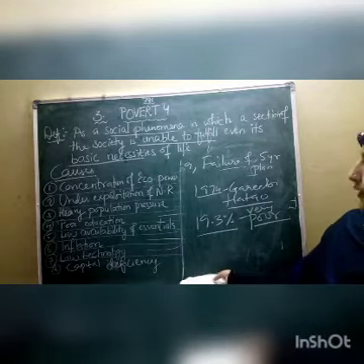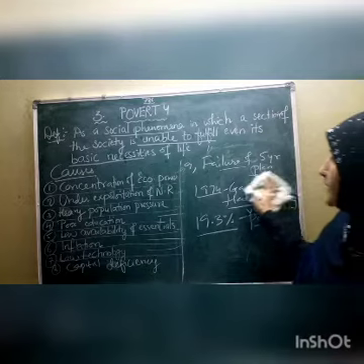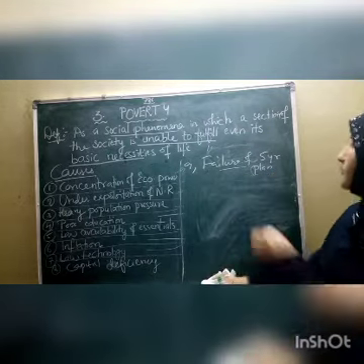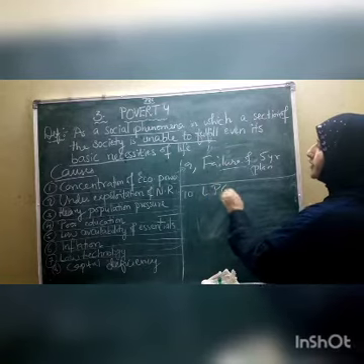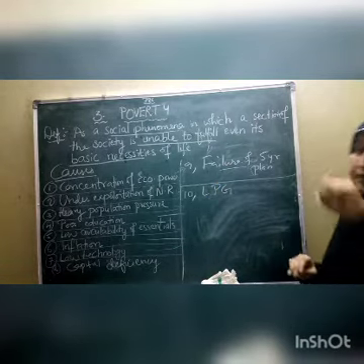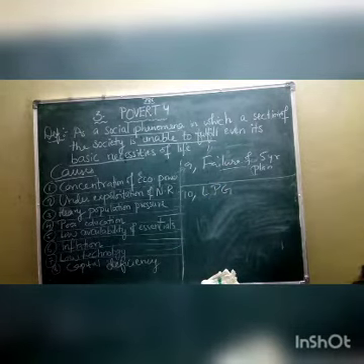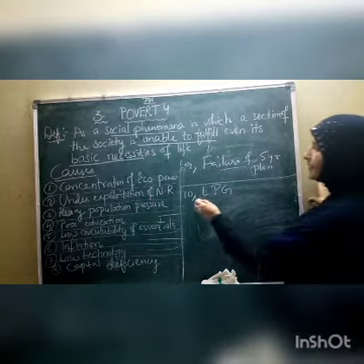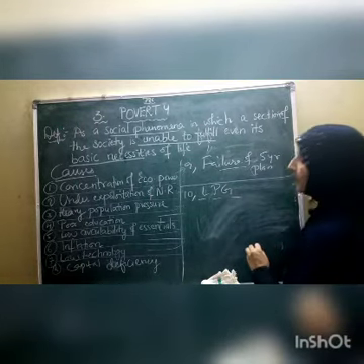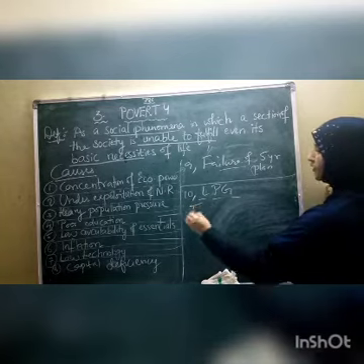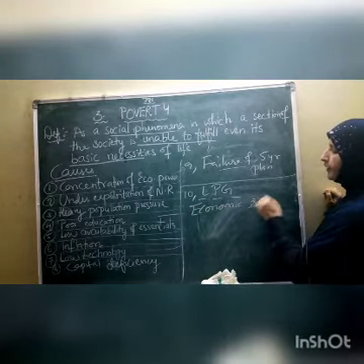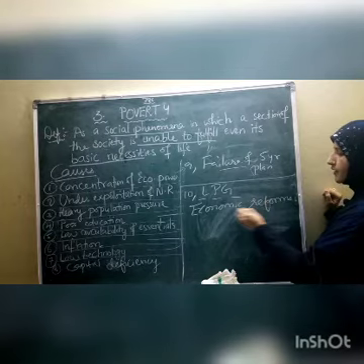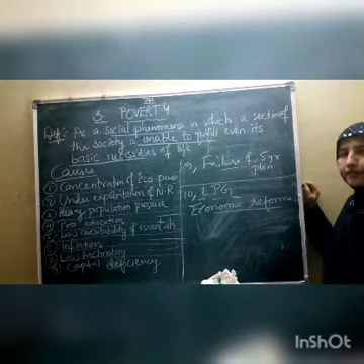Then afterwards, what is the next one? The 10th one, children, is liberalization, privatization and globalization. Remember, I already explained these three to you. These are also called economic reforms. On this we have one lesson, children, the 7th or 8th lesson, economic reforms.